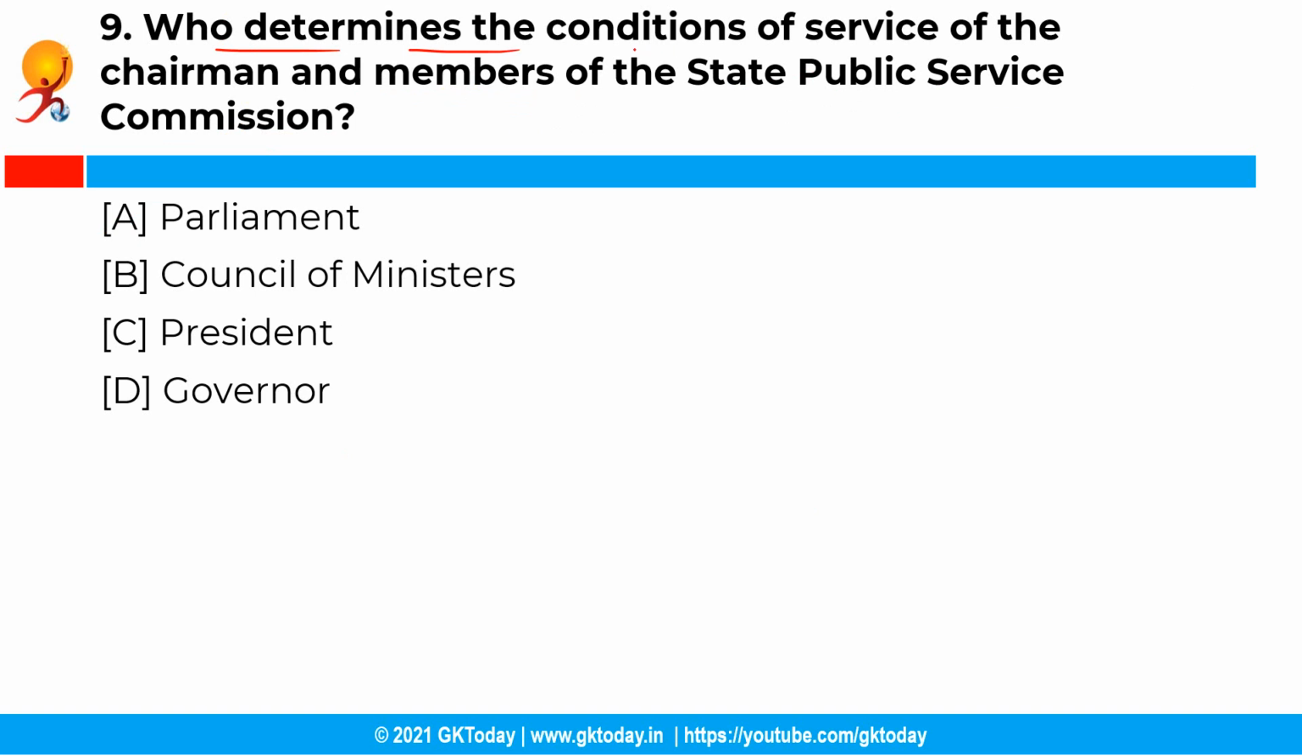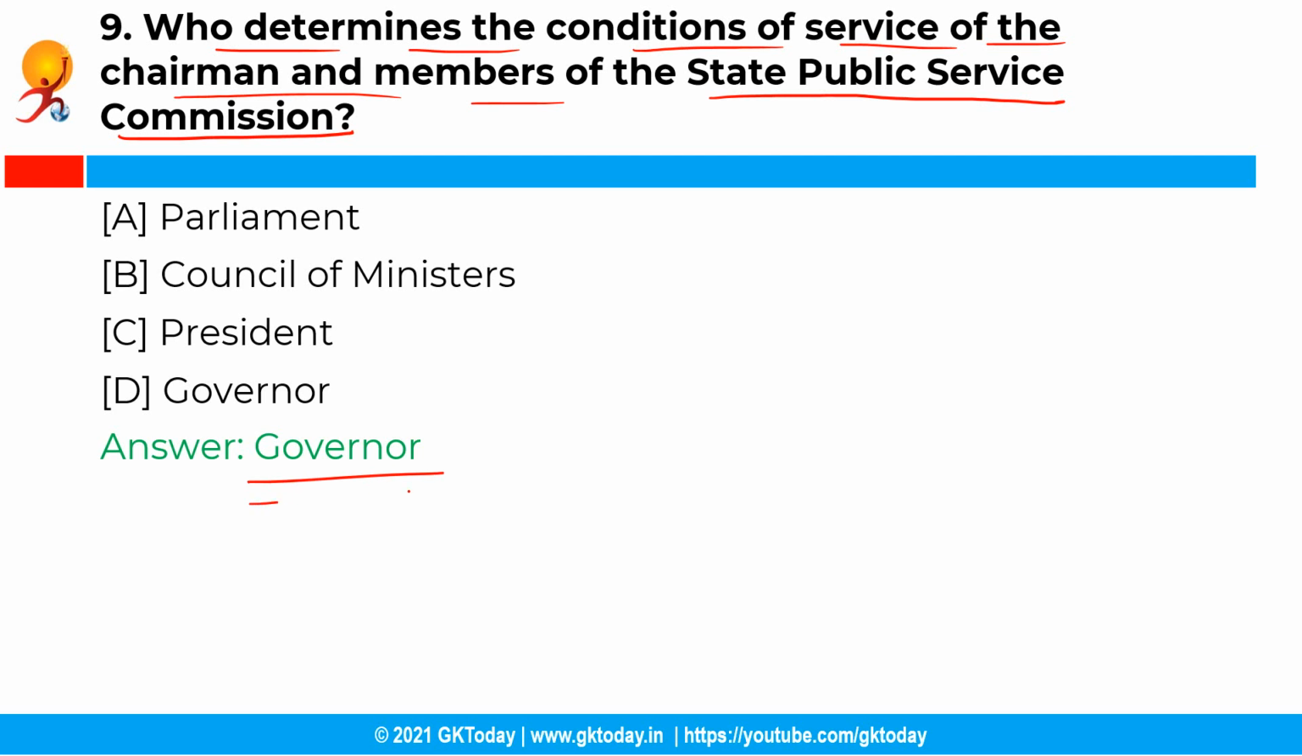So who determines the conditions of service of the chairman and members of the State Public Service Commission? So you have the following options and the correct answer is option D, that is governor. So the Constitution of India authorizes the governor of the state to determine the conditions of service of the chairman and the members of the State Public Service Commission.